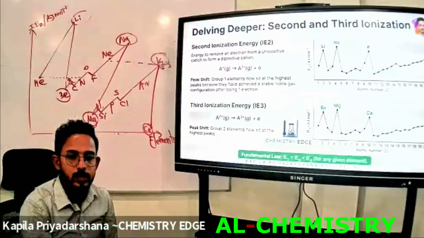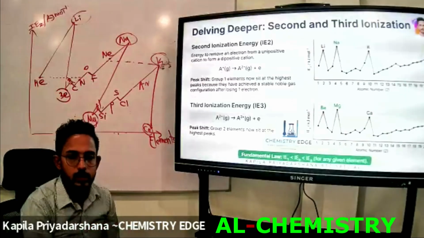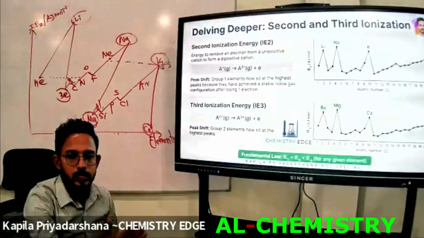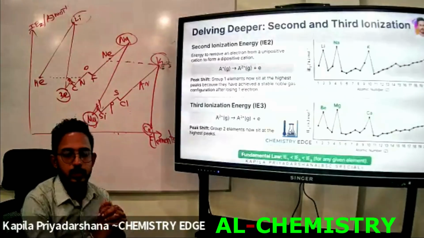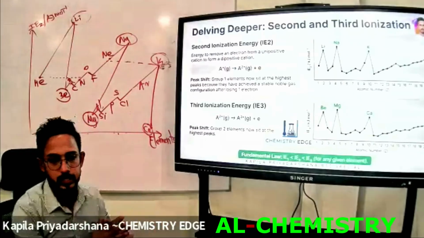The reason is that when electrons are released from the valence shell, the valence shell gets nearer to the nucleus. The distance between the nucleus and the valence shell decreases.